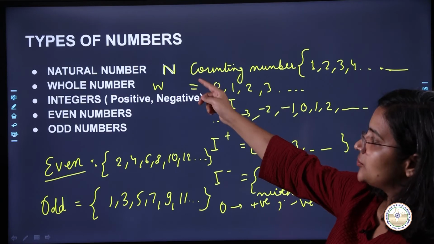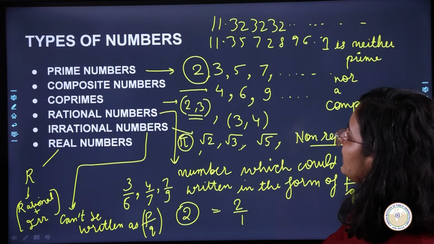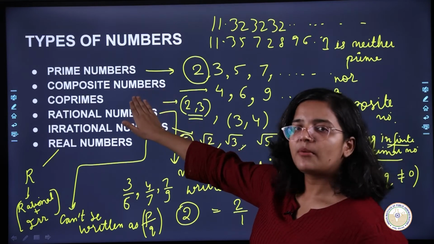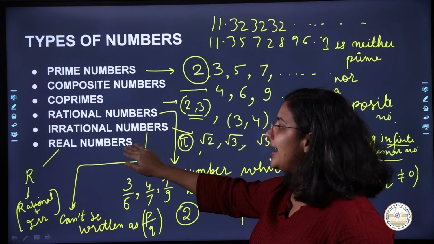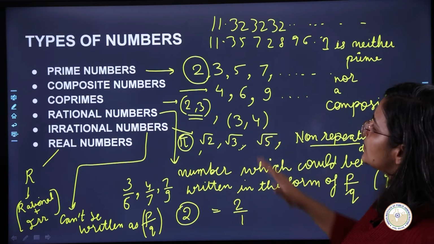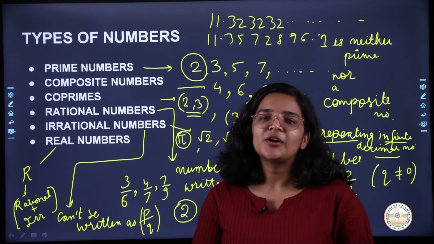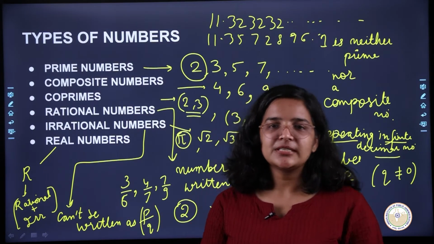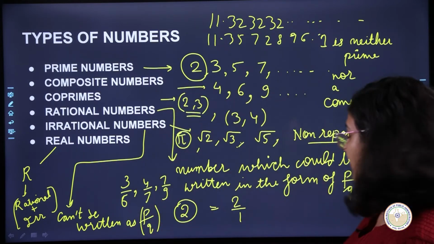So we talked about natural number, whole number, integers, even number, odd number, and then we had prime number, composite number, co-primes, rational number, irrational number, and real numbers. Okay, so these were the different types of numbers. So now that we've talked about different kinds of numbers, let us look at a few of the operations that we could do on those numbers.